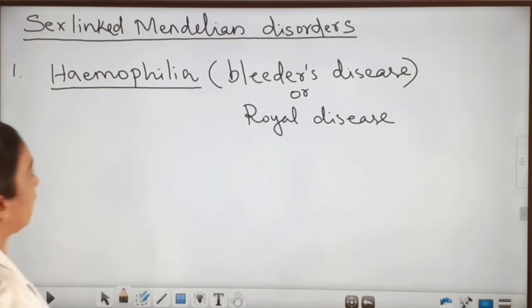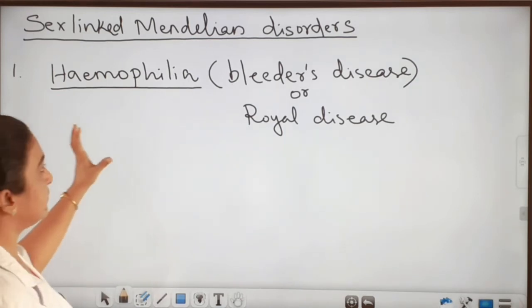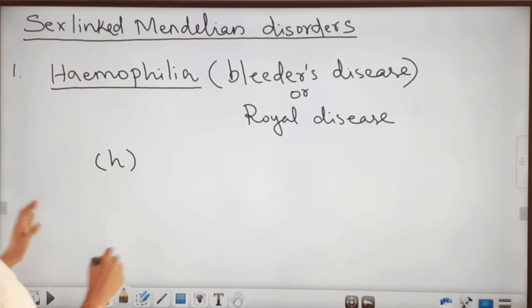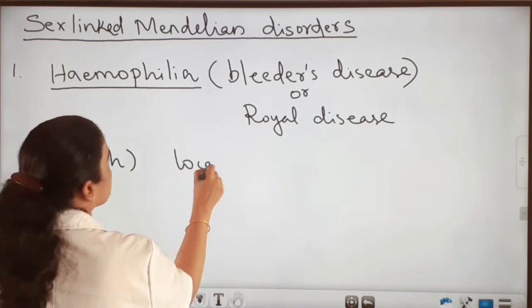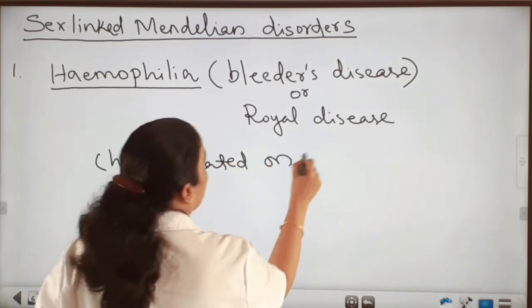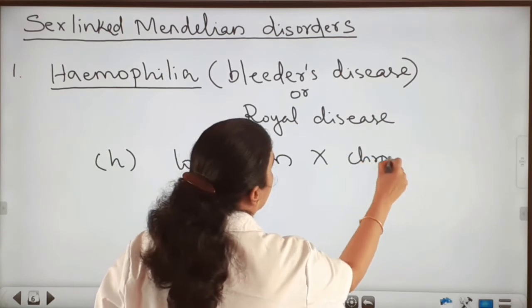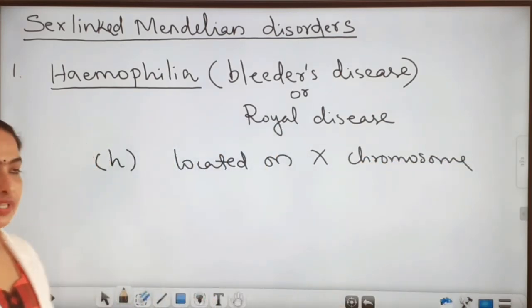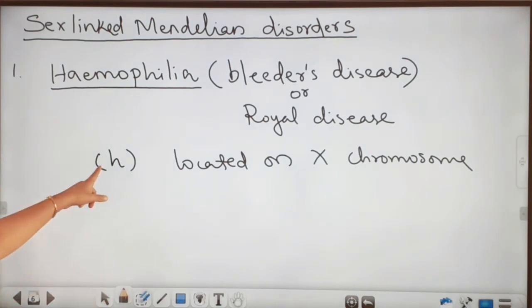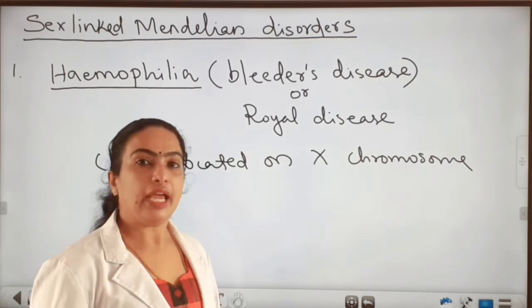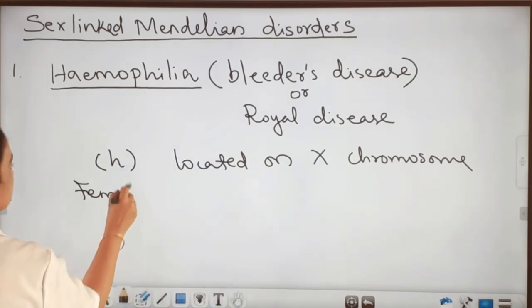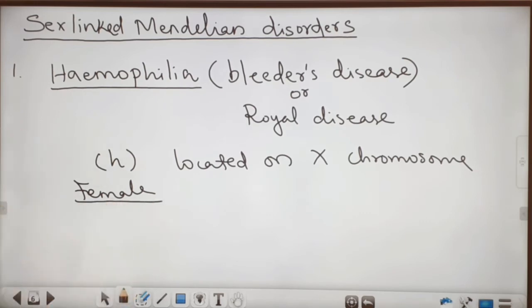The disease-causing allele is small letter h, located on the X chromosome. We can see in female, what is the chance of having hemophilia?